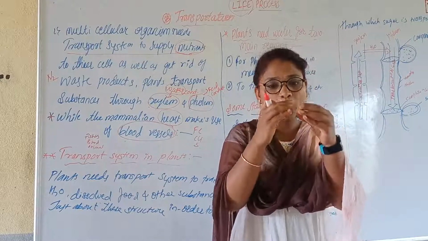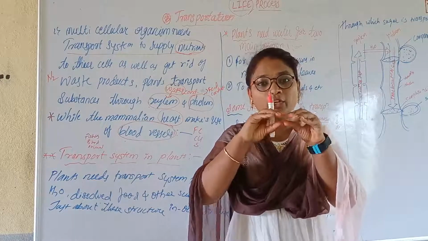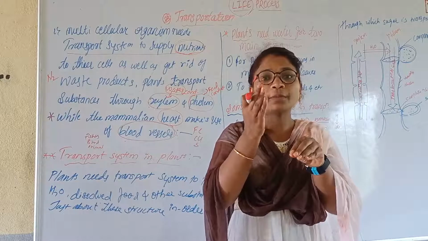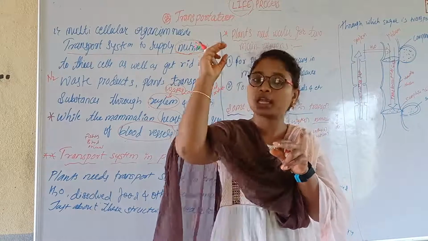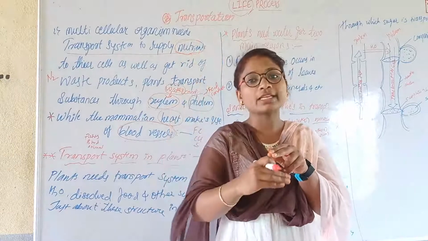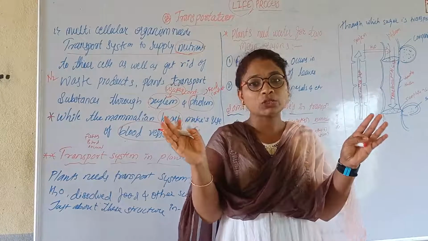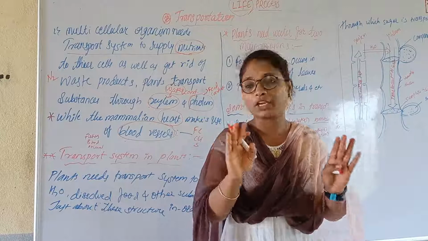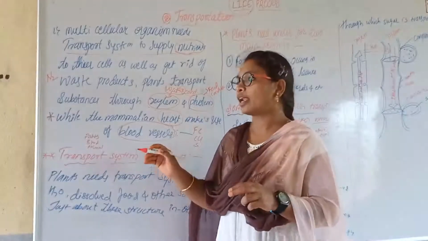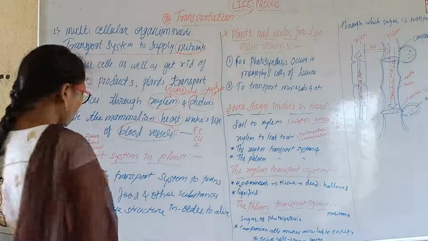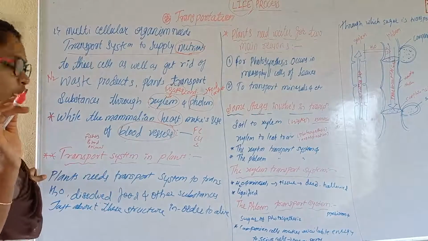They are separate vessels, but transfer through a pipe to the tip and spread throughout the whole body of the plant. Okay, so this is the transport system, just a glance at transport in the plant.